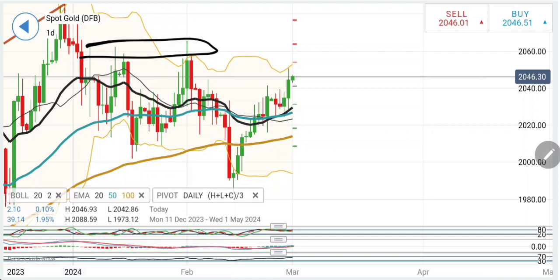And on the downside, a selling entry at 2042 can be taken, but then 2038 and 2035, two levels it needs to break. Below that, 2028, 2030 zone is the next, and 2024, 25. A reversal is confirmed if it trades below 2024, 25. Else, it may try to establish.